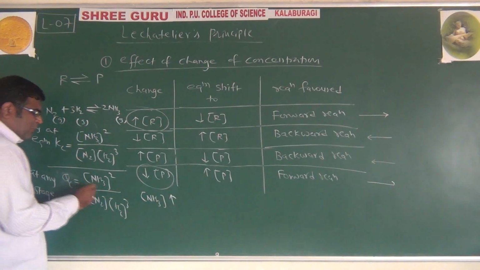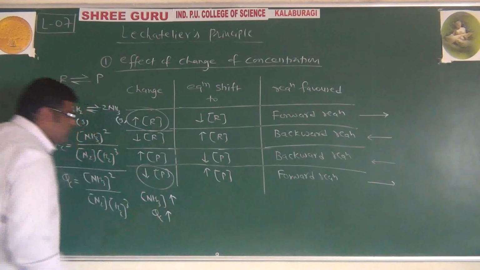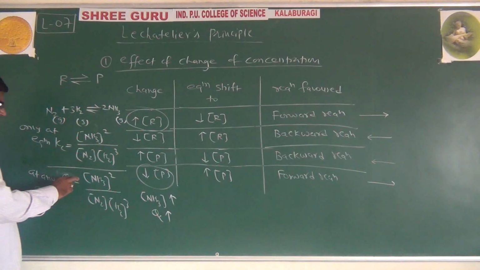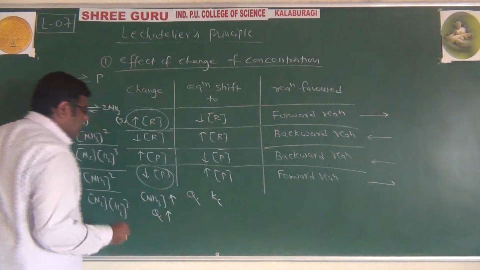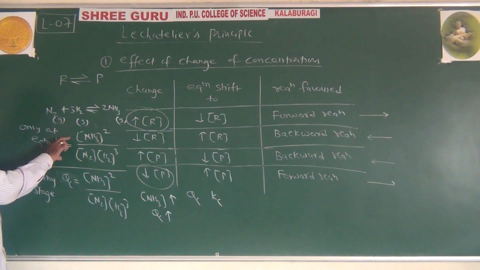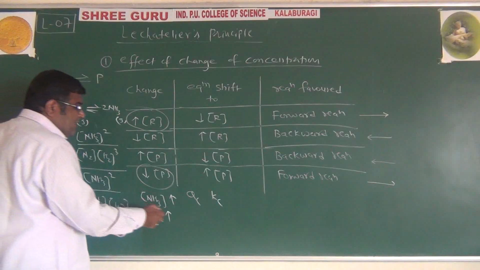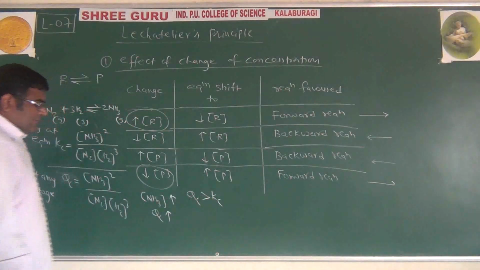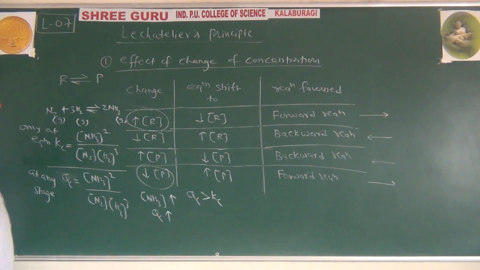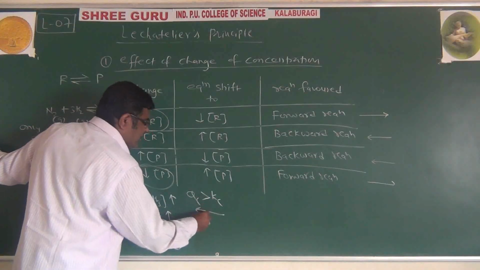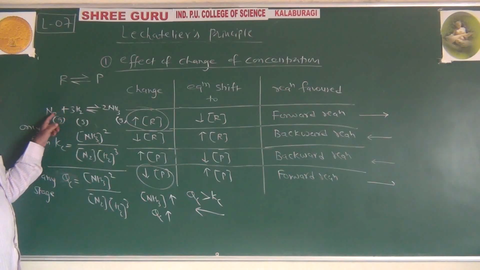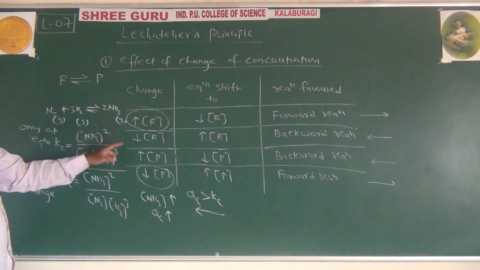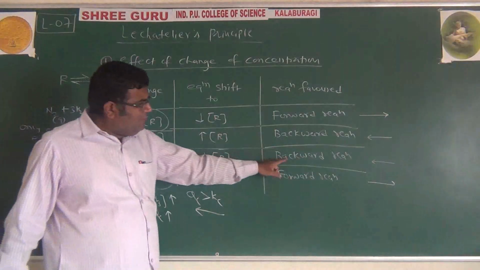As Qc is directly proportional to it, Qc increases. Kc is constant, the equilibrium concentration ratio. We are disturbing that by increasing the concentration of ammonia. If Qc increases, Qc becomes greater than Kc. And we know if Qc is greater than Kc, the reaction takes place in the reverse direction. Increase the concentration of ammonia, you get more and more nitrogen and hydrogen. Increase the concentration of product, and the reaction will go in the backward direction.